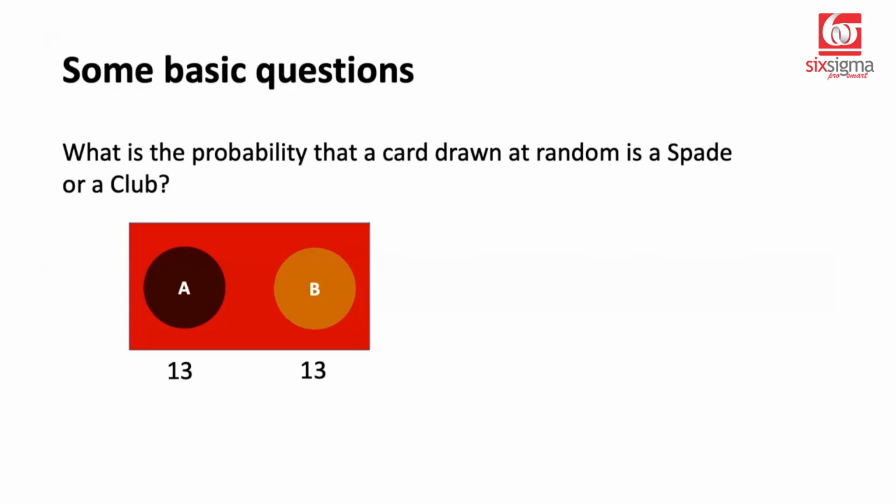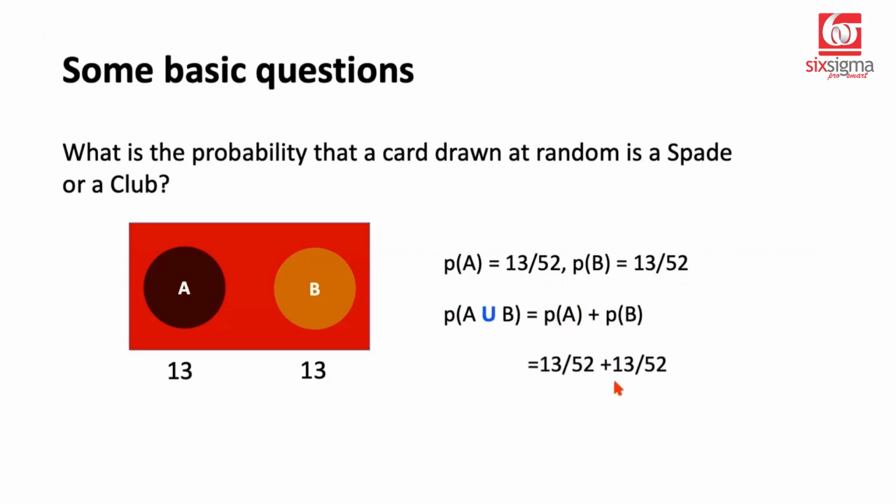We know that in our deck, there are 13 spades and 13 clubs. So probability that the card is a spade is 13 by 52. Probability that the card is a club is 13 by 52 again, because both have 13 cards as the outcomes of interest, and total possibilities remain 52. Now, when we talk about an OR event, is a spade or a club, we normally perform addition. And even if we go by the rule of addition, it is just a simple addition of these 2 probabilities that we computed above.